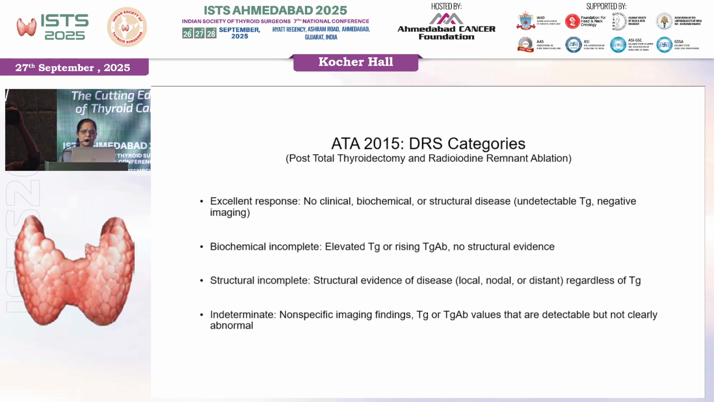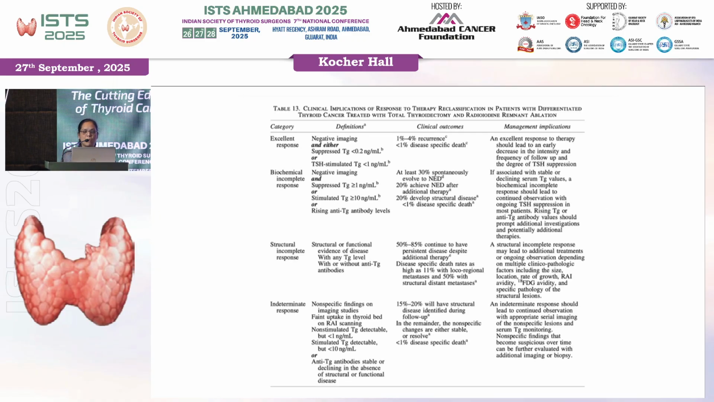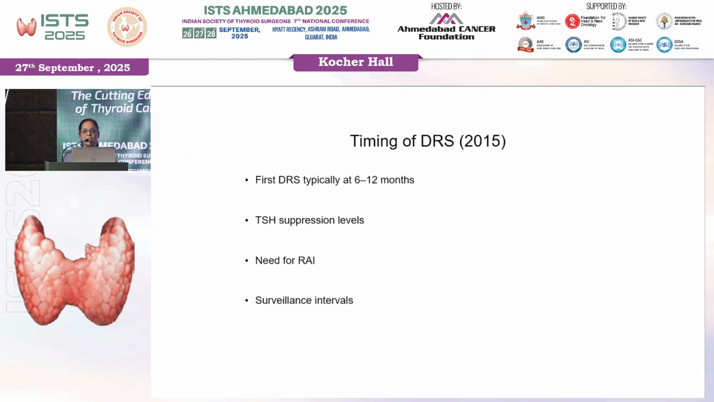However, dynamic risk stratification, usually after completion of the therapy, the thyroid remnant ablation or the adjuvant treatment, is divided into 4 categories. I will not go into details. We know excellent response, no disease biochemically or structurally; biochemical incomplete; structurally incomplete, as the name suggests, there is structural disease; and indeterminate, where the findings are equivocal. Again, a very busy slide, but it tells us that this response also depends upon the level of thyroglobulin, and it has certain clinical outcomes and management implications.